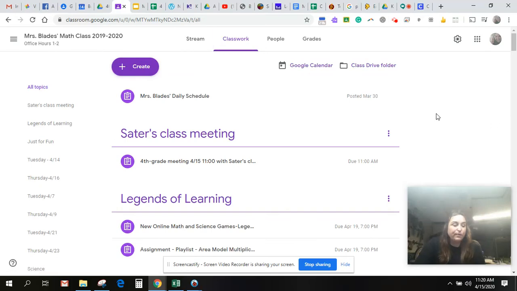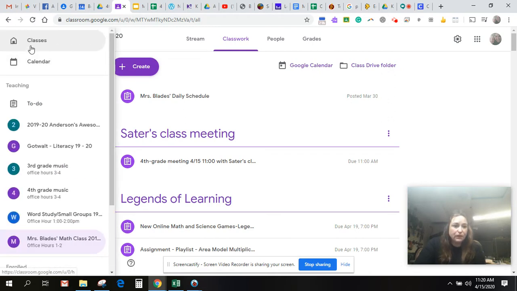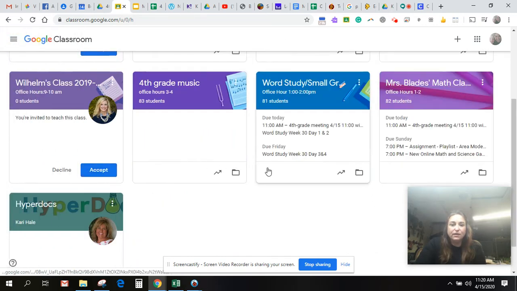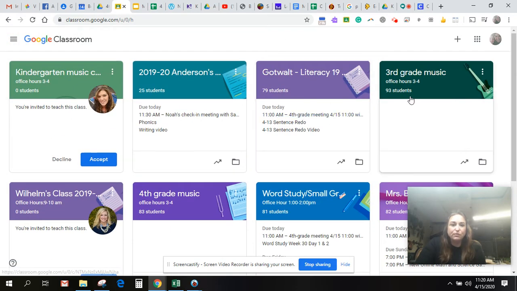Hi, everyone. I thought this would be a great time to revisit how to navigate my Google Classroom and the expectations while we're still in school. So, looking over at the three lines, you'll see this is where all of your students' classrooms are located at any time you need to access those.